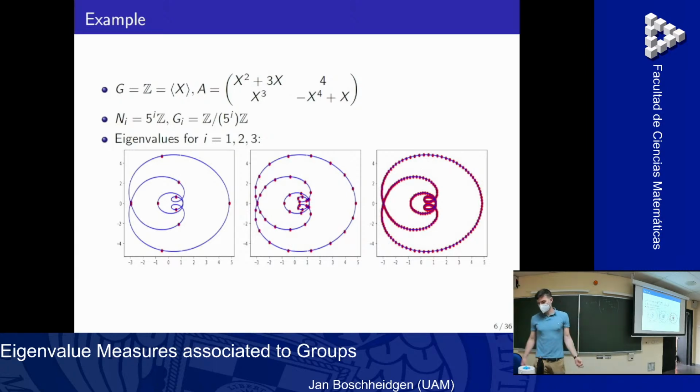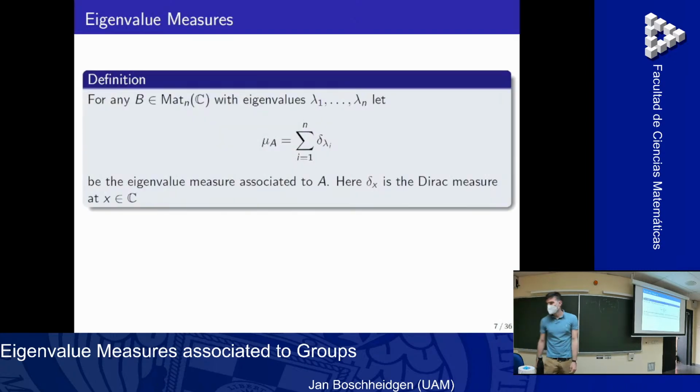What helps in this case is analysis, because we can define a measure. For any matrix B of complex numbers, we pick the eigenvalues; for an n-dimensional matrix, we have n eigenvalues. On every eigenvalue we put a Dirac measure, and then we take the sum. So actually, for any subset, this measure just counts how many eigenvalues of my matrix are in this subset.